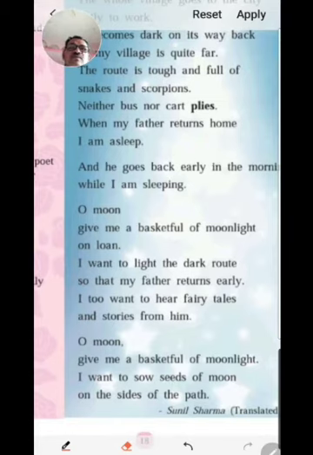If you don't give him freely, then give him on loan. Because the child wanted to listen to some fairy tales and stories from his father. And so he urged the moon to give him a basketful of moonlight on loan.